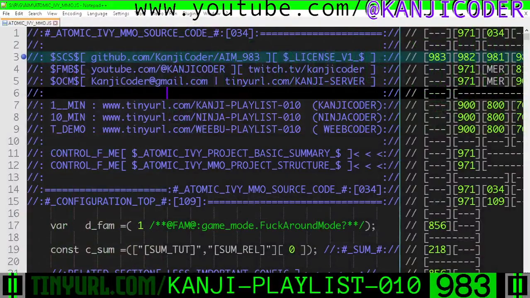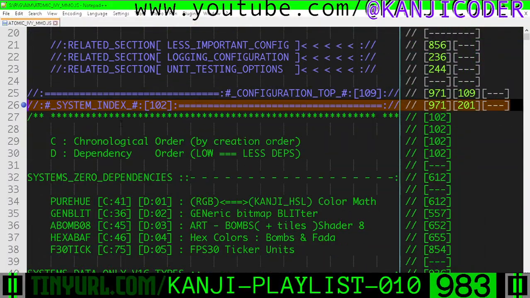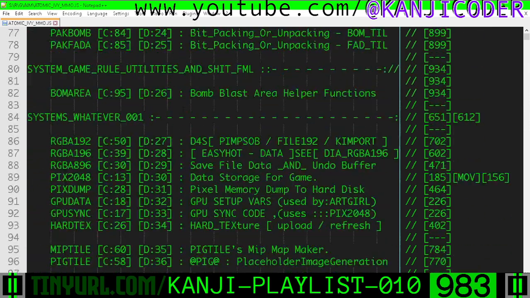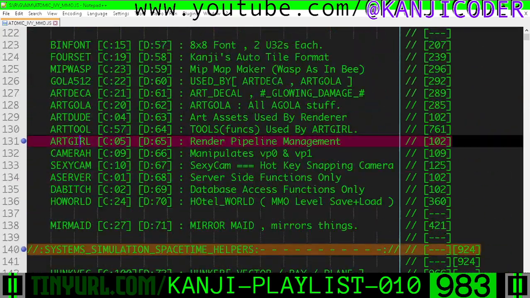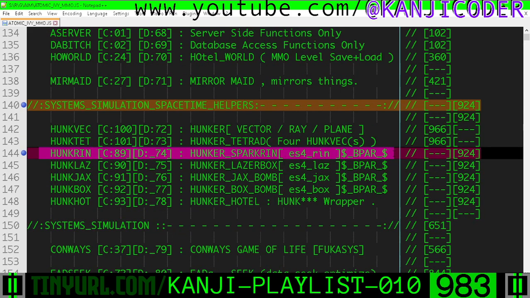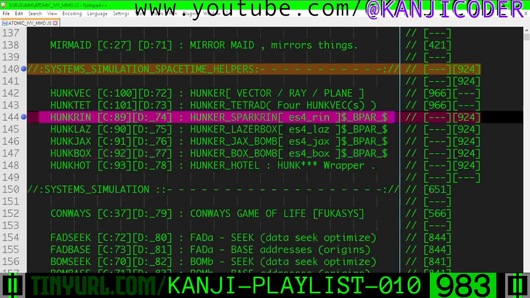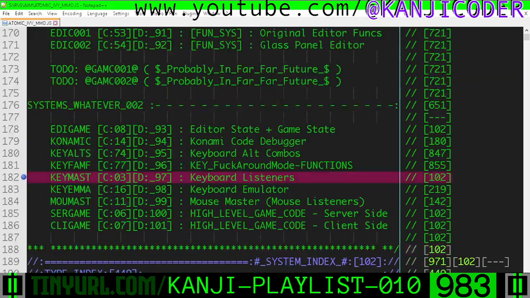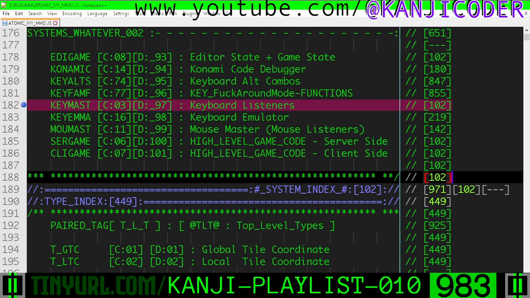983, let's go. Okay, so down here in the system index, I want to highlight some things of interest. If we scroll into the system index, we have Art Girl here, and then we have Hunkering right here, which we want to actually initialize. And then down here we have Keyboard Master. Now you might think those are random highlights, but they're not. They will come up later.